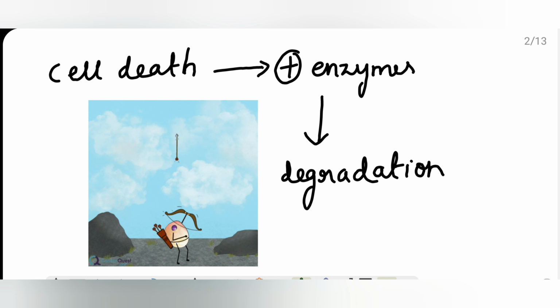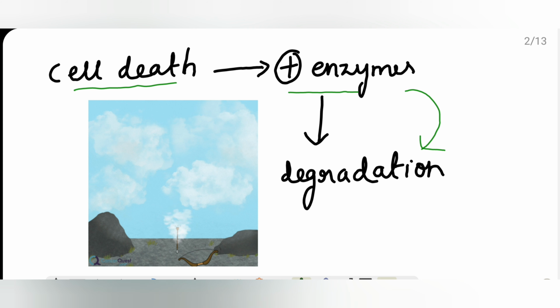What is apoptosis? It is a pathway of cell death wherein the cell activates the enzymes that degrade the cell's own nuclear DNA, nuclear and cytoplasmic protein. So there is a cell death because of release or activation of certain enzymes which will kill its own DNA or its own nuclear and cytoplasmic protein.